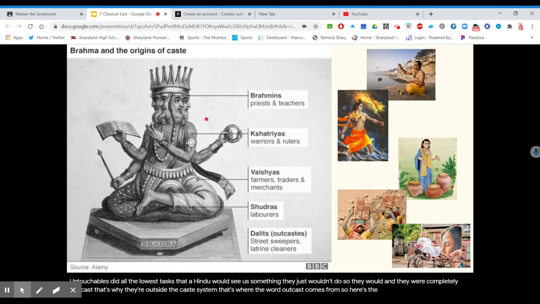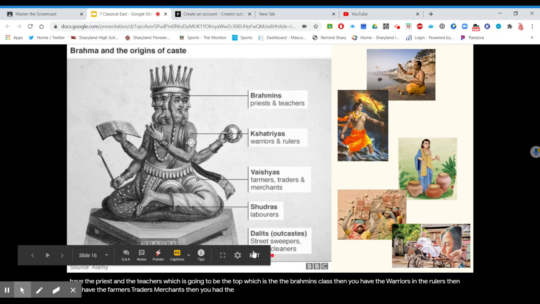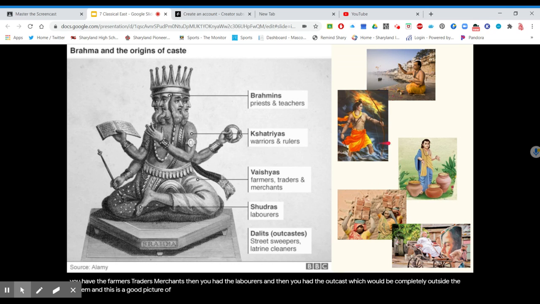So here's the different classes. You have the priests and the teachers, which is going to be the top, the Brahmin class. Then you have the warriors and the rulers. Then you have the farmers, traders, merchants. Then you had the laborers, and then you had the outcasts, which would be completely outside the system. And this is a good picture of really kind of the way they are featured.